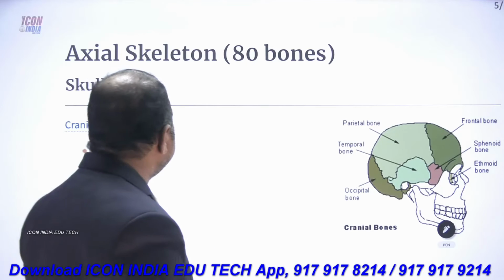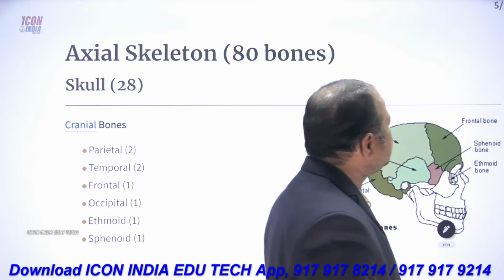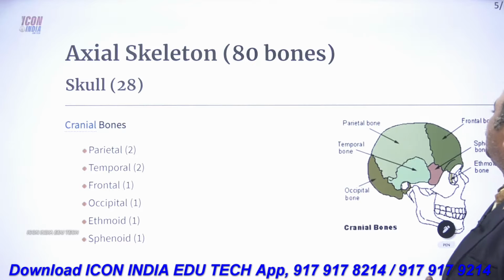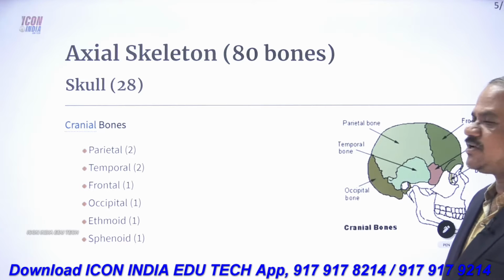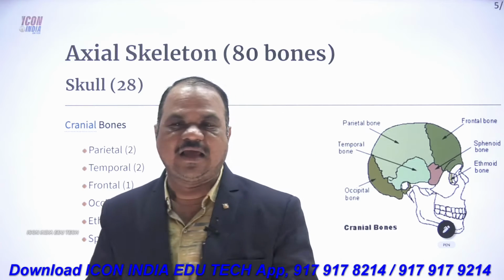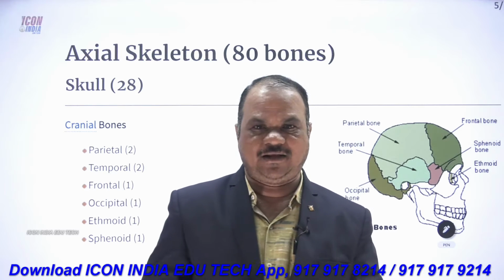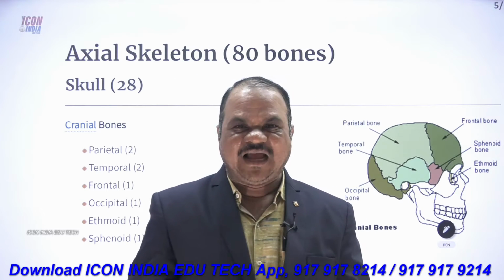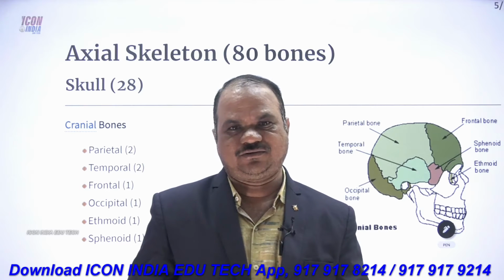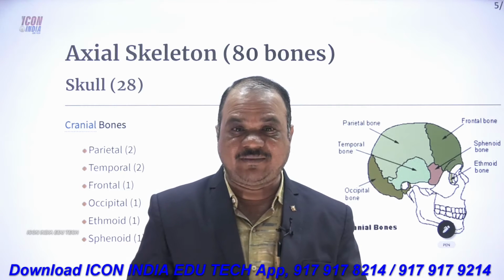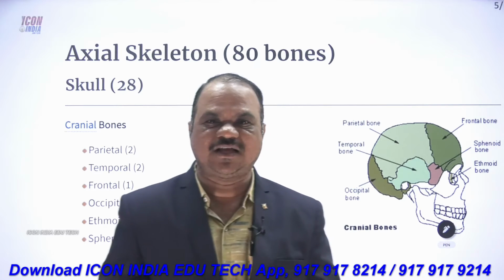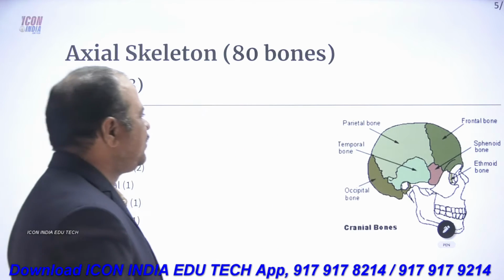The axial skeleton. First, we can discuss the axial skeleton in general. But what about the axial skeleton? First we have the skull. The skull generally consists of cranial bones and also facial bones. We have the cranial bones as well as the facial bones present.